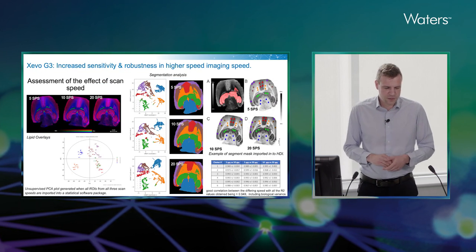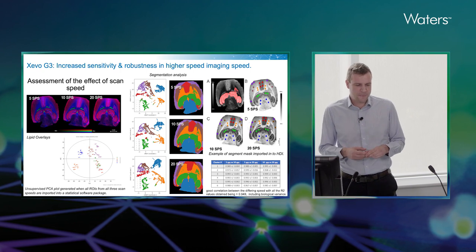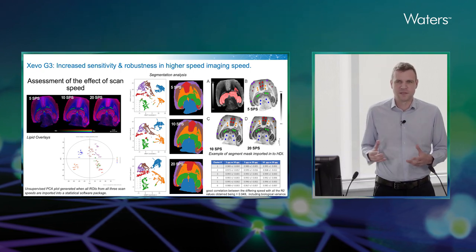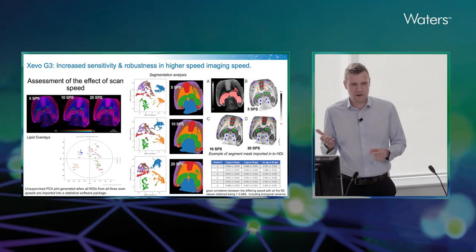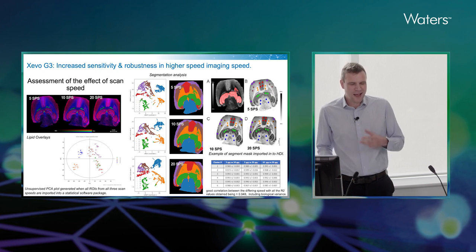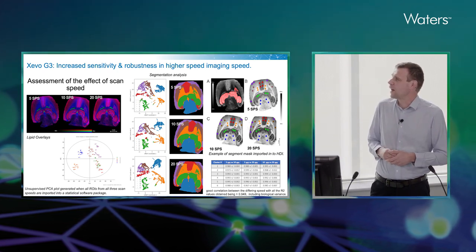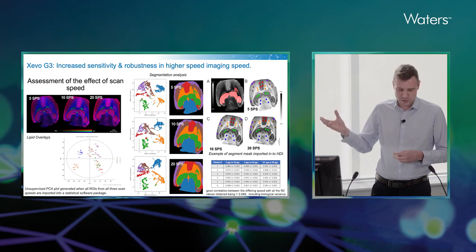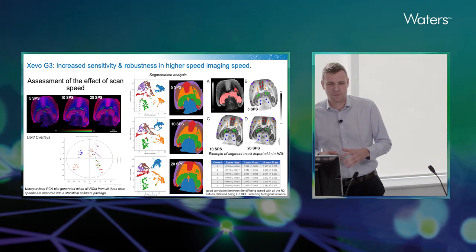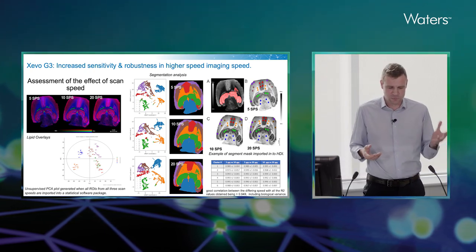We chose the Xevo G3 QTOF mainly because of its superior sensitivity. So the G3 has a very high sensitivity, and with that sensitivity you can do a number of things. In this instance, we were looking at increasing the speed of the acquisition and seeing what effect that increase in speed then had on the data quality that was produced.